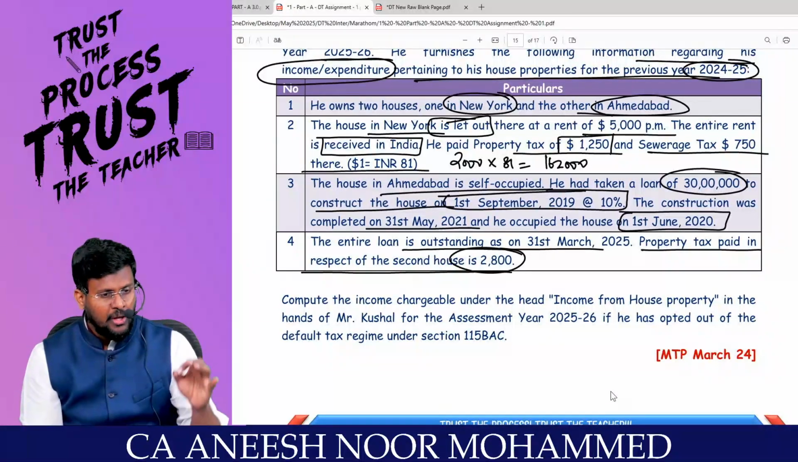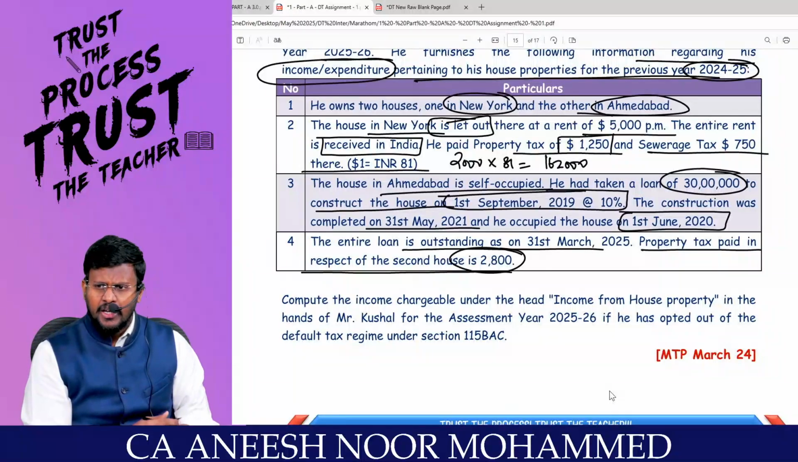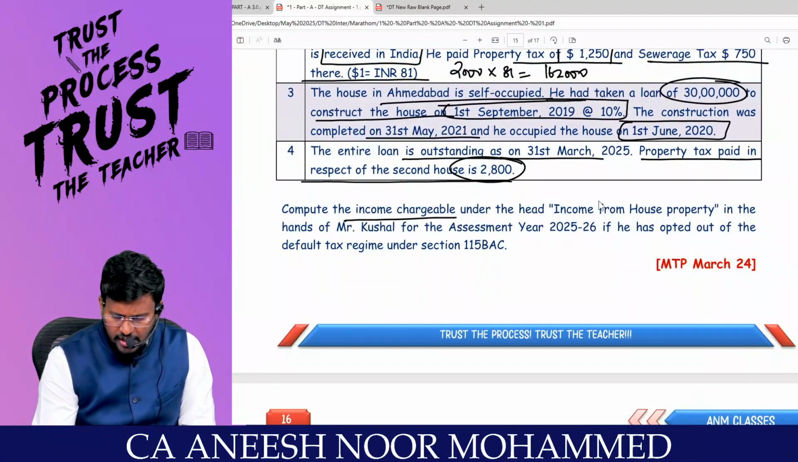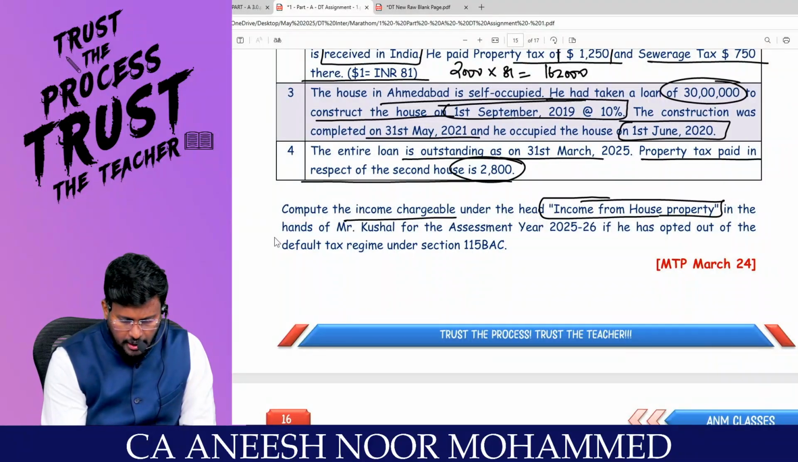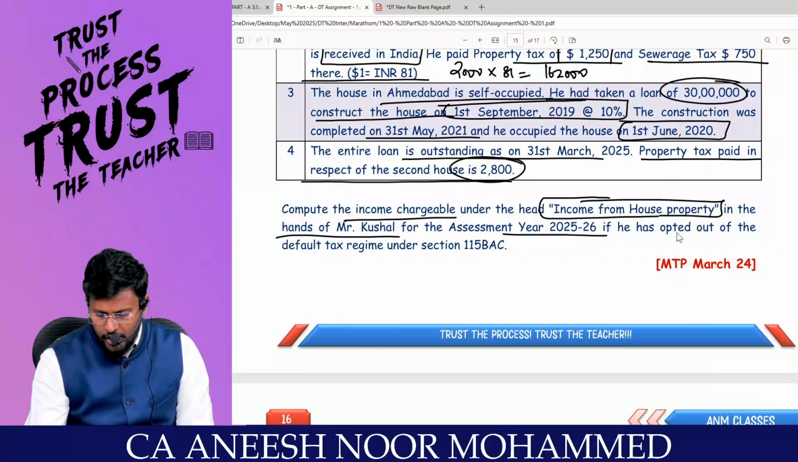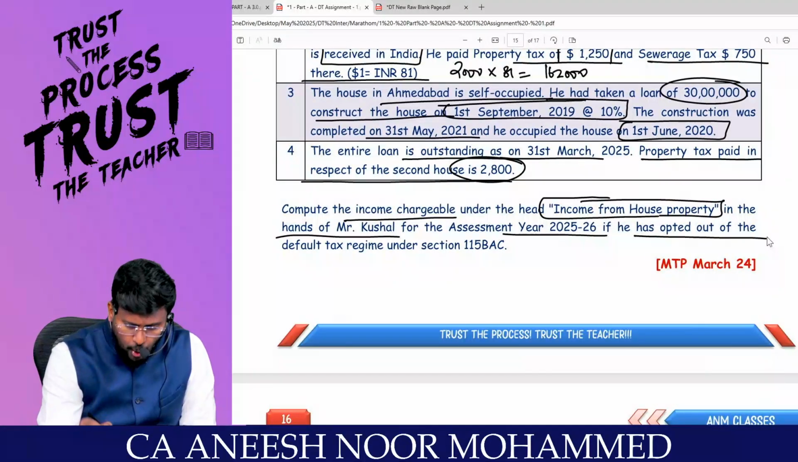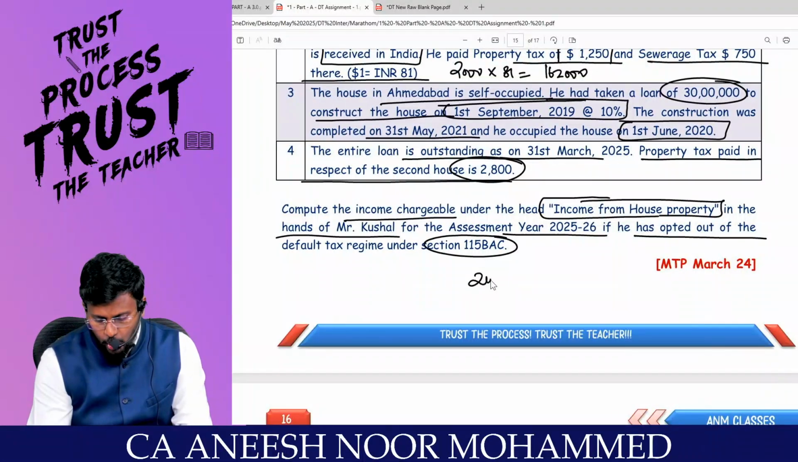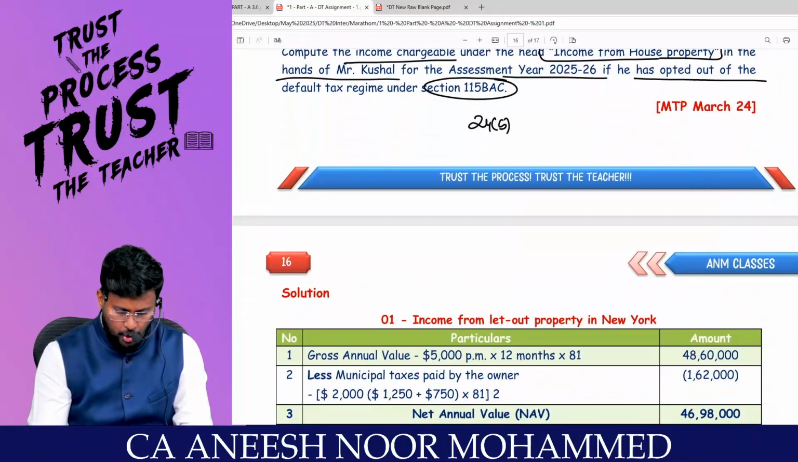Put it in the dustbin, because that house is a self-occupied property. Municipal tax cannot be claimed. Compute the income chargeable under the head income from house property in the hands of Mr. Kushal for assessment year 25-26. If he has opted out of the default tax regime under 115BAC, then he is entitled to claim deduction under section 24B. Are you able to appreciate?